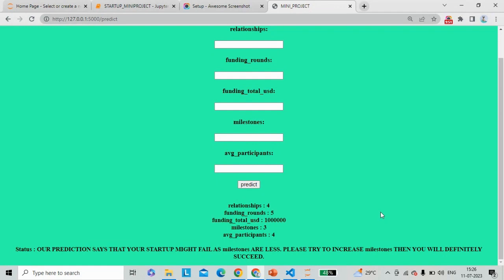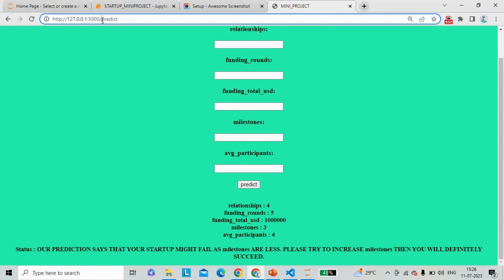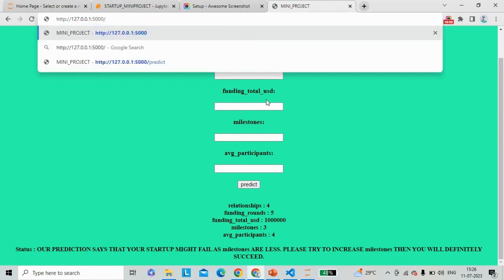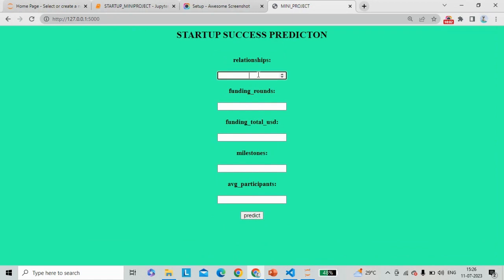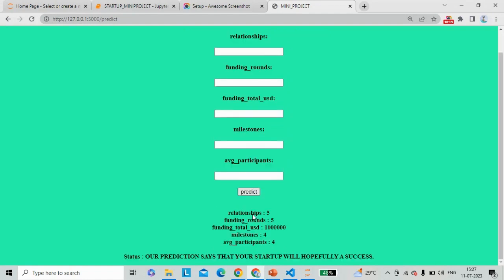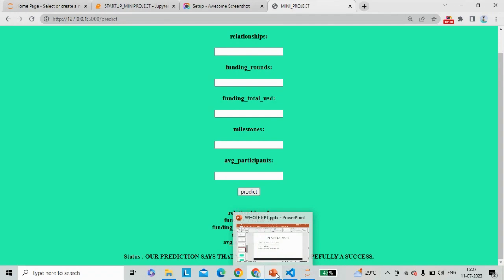So by giving these measurements and attribute values, we get the prediction. We'll see about the success rate. We have given relationships as 5, funding rounds as 5, funding total USD as 1 lakh, milestones, and average participants. Now, by giving all these attribute values, our prediction says that your startup will hopefully be a success. This is the implementation part of our project.